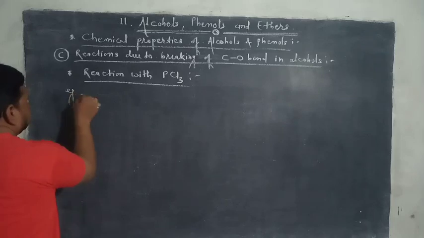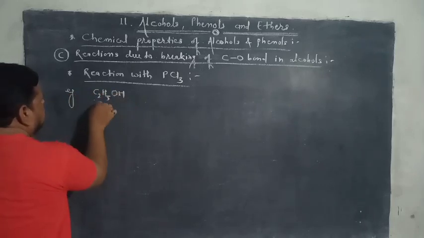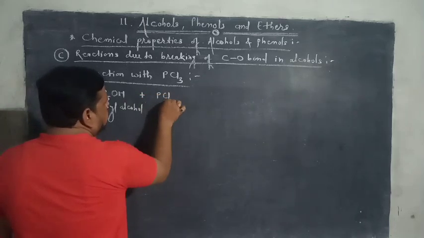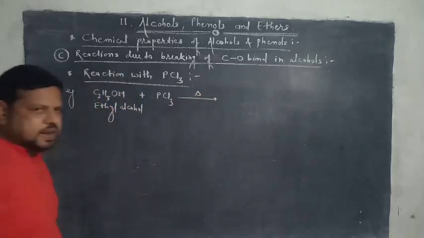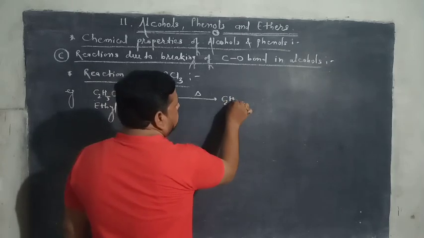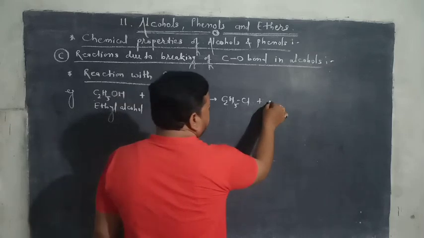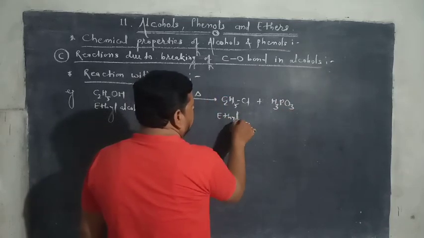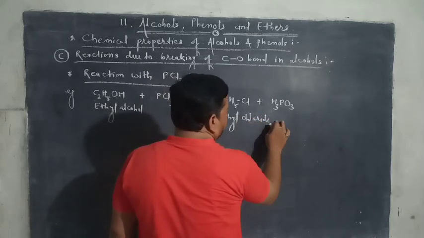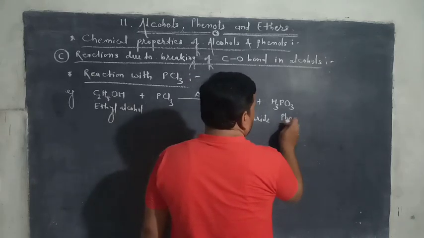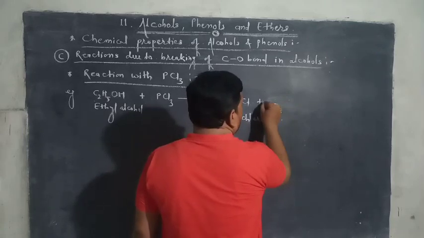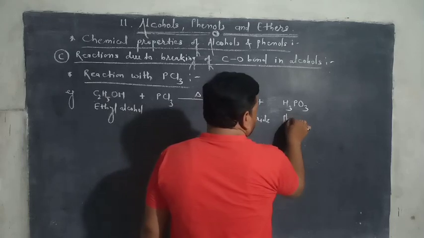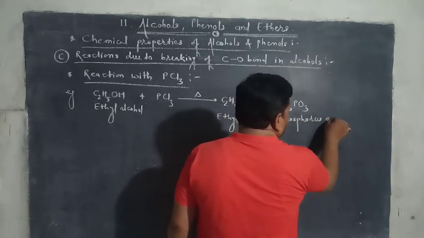For example, C2H5OH, ethyl alcohol, refluxed with PCl3, then it gives C2H5Cl, ethyl chloride, and H3PO3, phosphorus acid.